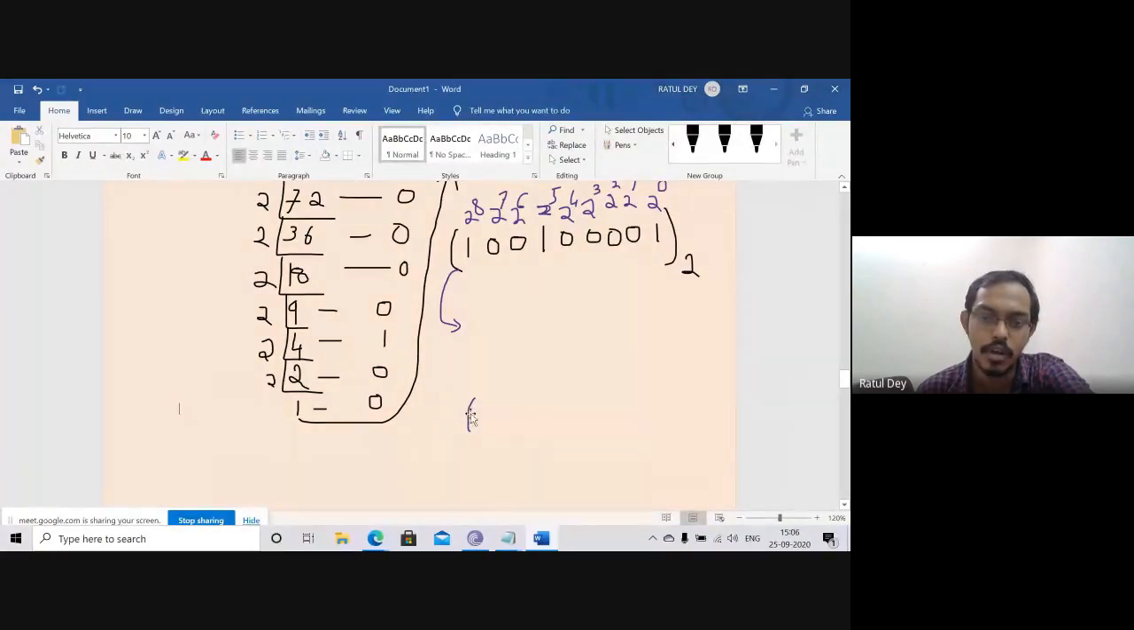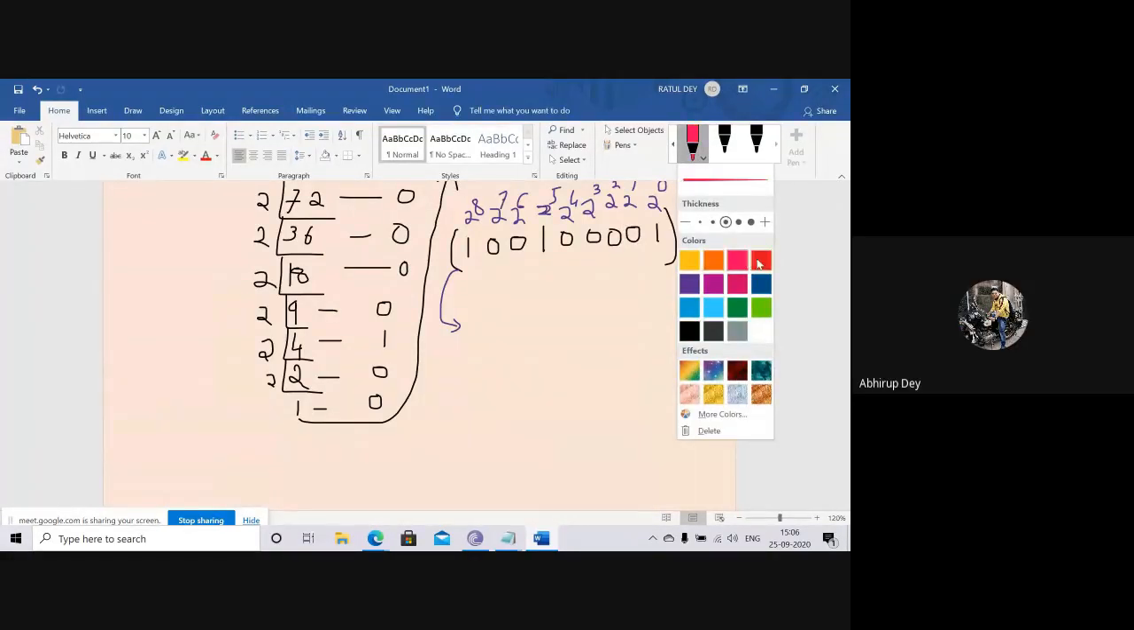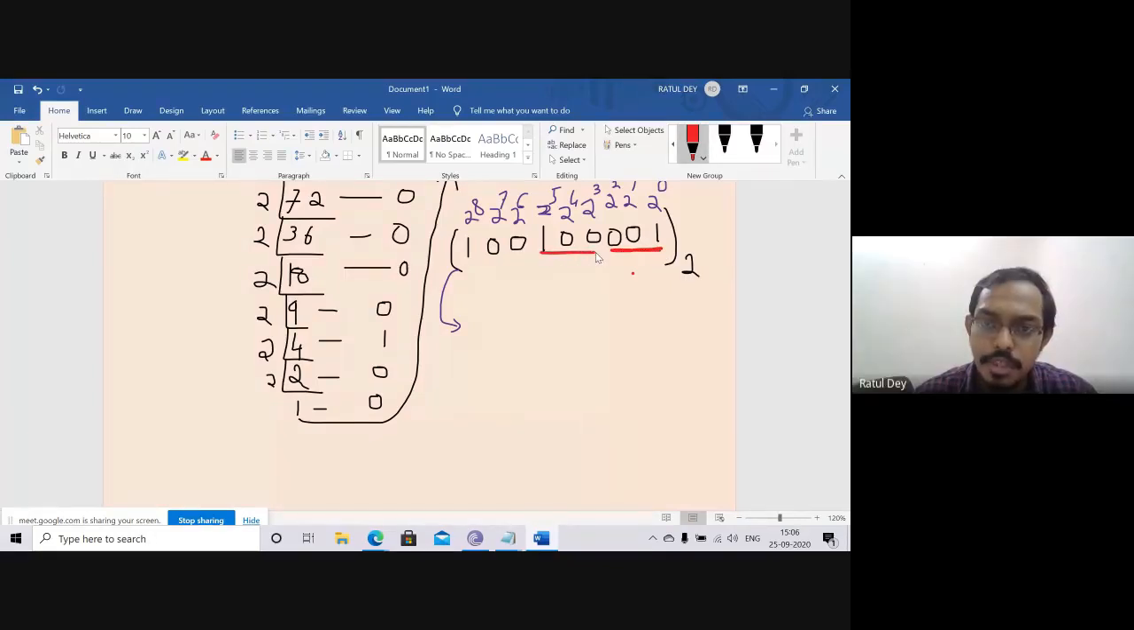So how can we go for the octal? Obidu, can you please guide me? Sir, we have to group again from right to left, taking 3 bits. So that means we choose this one as one group, the next one is another group, and the next one is another group.